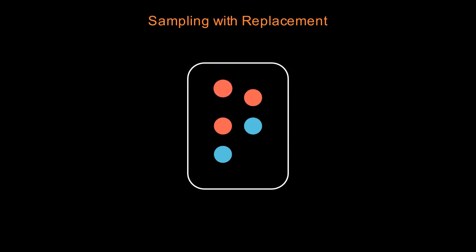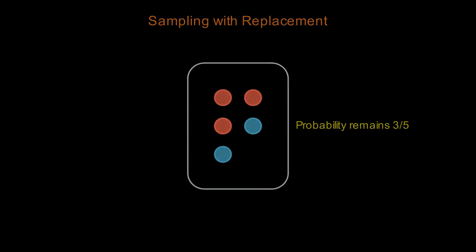A classic way to visualize this is through replacement. Imagine a jar with 3 red marbles and 2 blue marbles. If you pick a marble, look at it, and put it back, replacement, the probability of picking a red marble on the second draw remains 3 out of 5. However, if you keep the marble without replacement, the total number of marbles changes to 4 and the ratio changes. This simple act of putting it back is what maintains independence between trials.